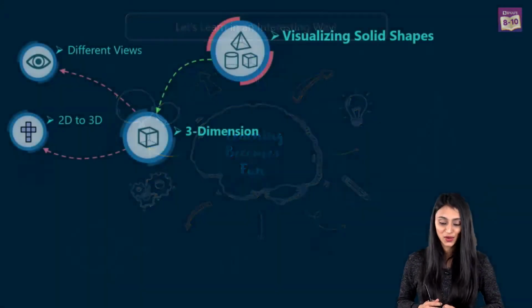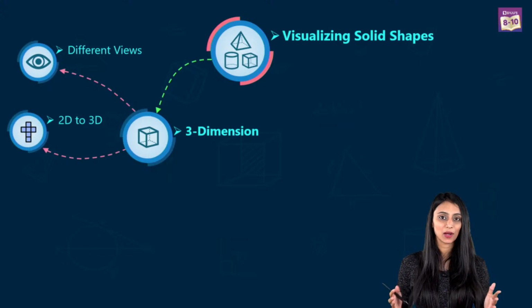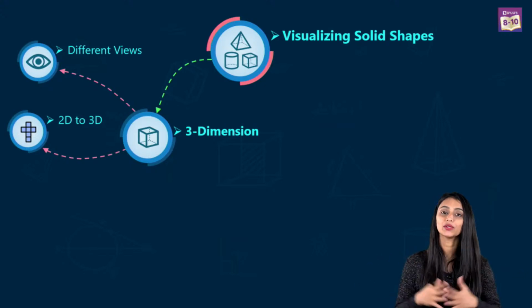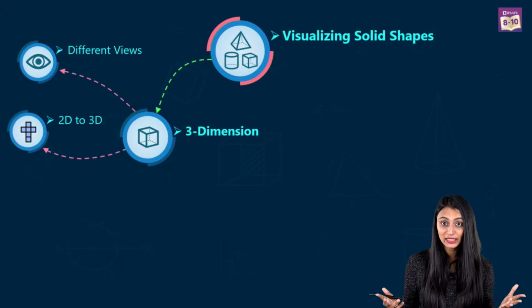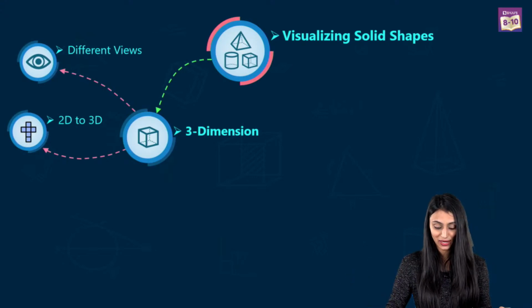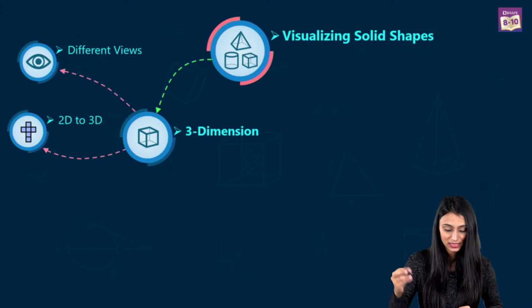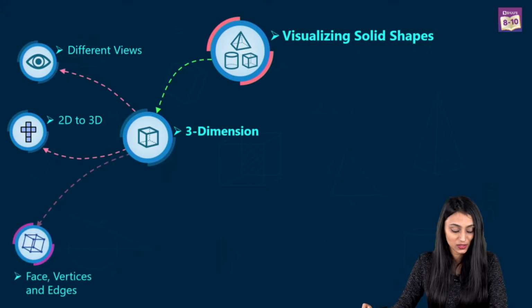Alright, so let's move ahead. Till now we learned about the different 3D objects around us. We learned what is 3D. We learned about the formation of 3D from 2D, and also about the different views of figures, right? Now let's move on with our mind map and see what comes next. So now we will be talking about faces, vertices and edges.